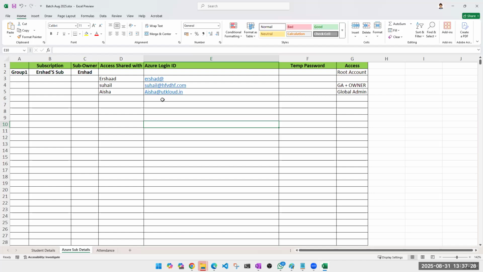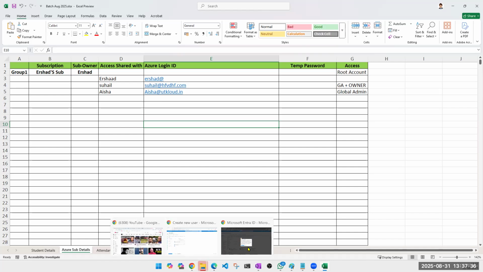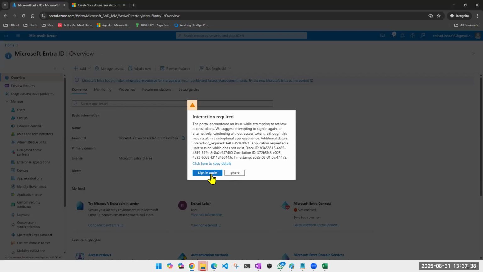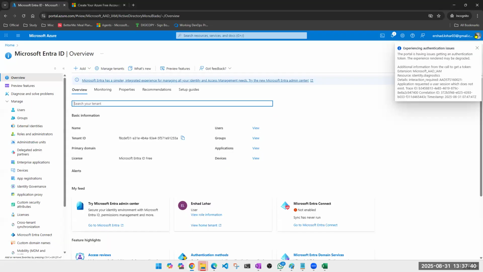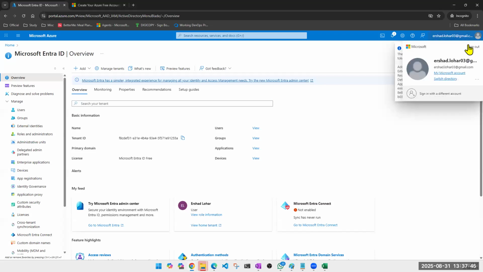I'm looking at this domain, UT-Kloud.in, because I have purchased that domain and I have integrated that domain here with cloud. How to do that? I'll show it to you later. In this case, what you are going to see, maybe a user and something like this. Irshad, I'll show it to you. How will it appear?